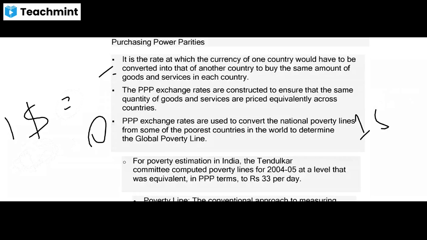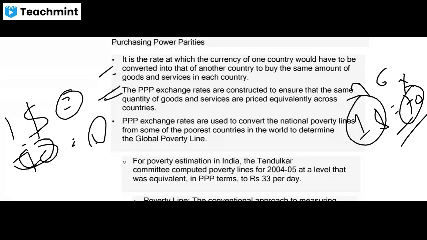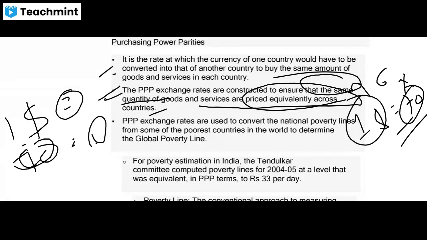See, PPP exchange rates are constructed to ensure that the same quantity of goods and services is priced equivalently across countries. So at the same price, how many commodities can you buy? PPP exchange rates are used to convert the national poverty lines of some of the poorest countries in the world to determine the global poverty line.